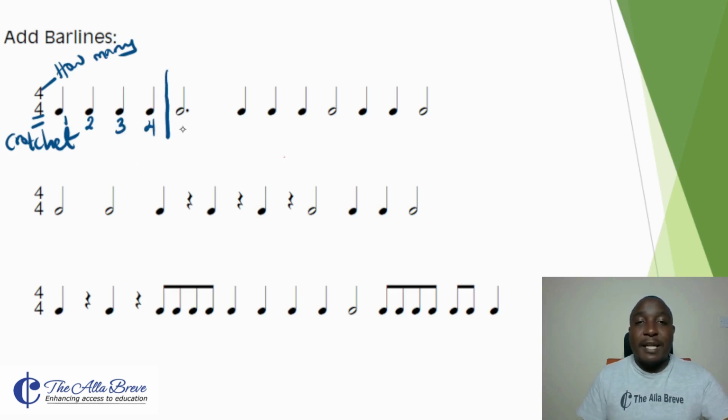Next is a dotted minim. The function of a dot is to increase the duration of the original note by half. The note is a minim. A minim on its own has 2 crochets. Then the dot adds to it one more because the dot is half the original. So already this makes us have 3 crochets. Then we add one more to make it the 4th crochet, so we draw our bar line here.